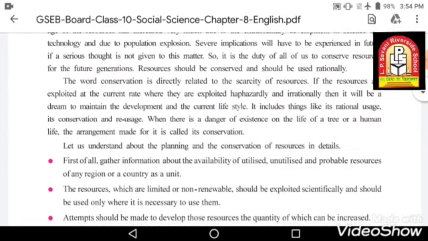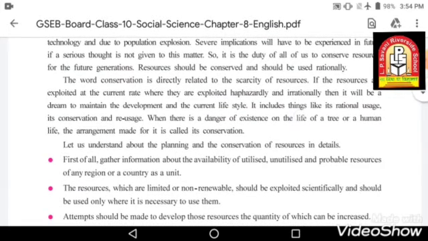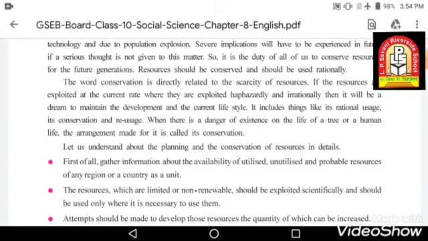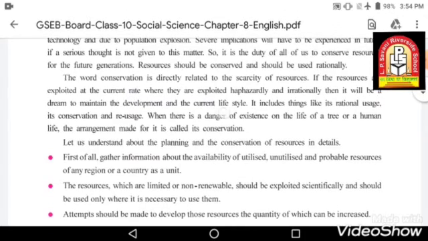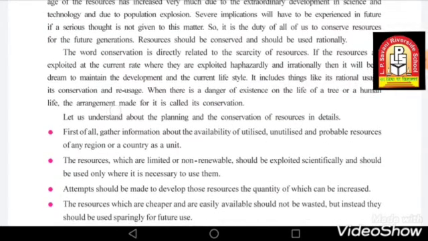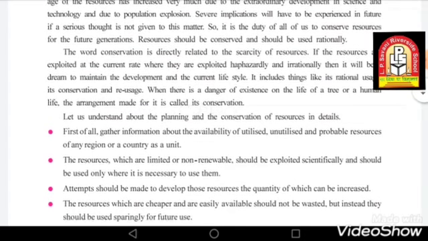When there is a danger to the existence of the life of a tree or a human life, the arrangement made for it is called conservation. So it includes rational usage, conservation and reuse, the limited use, and how we can reuse our natural resources. When there is a danger to the existence of the life of a tree or a human life, the arrangement made for it is called conservation.